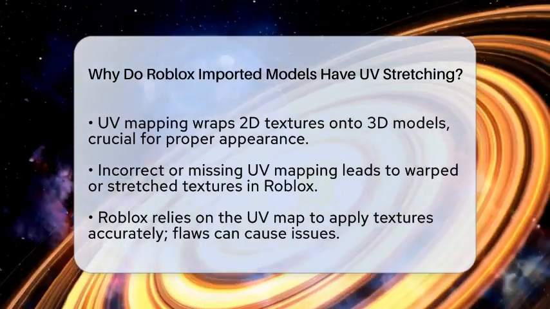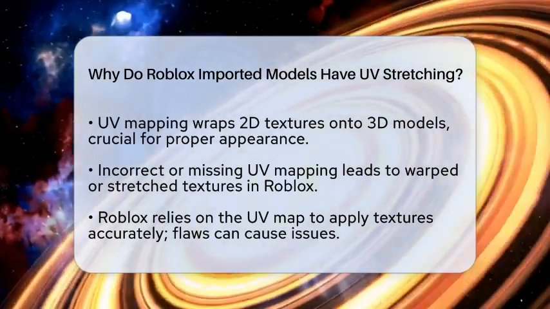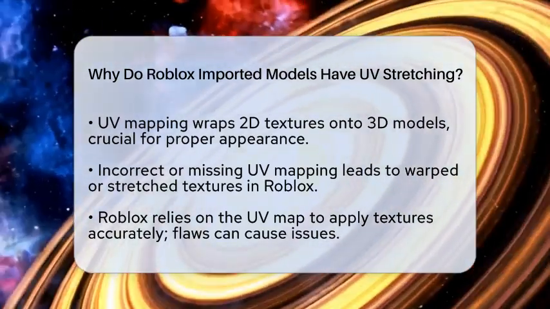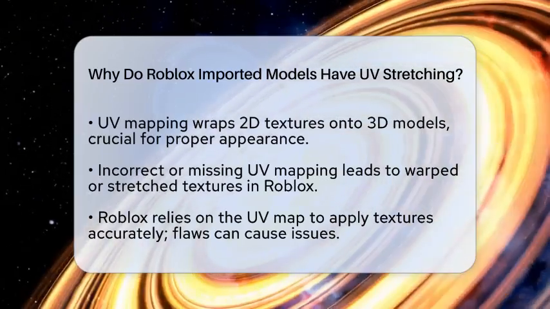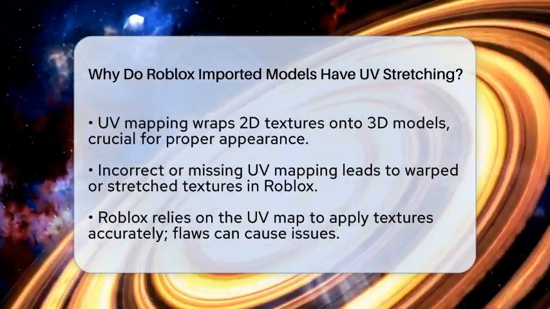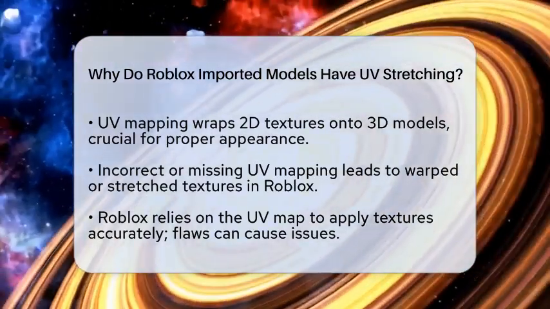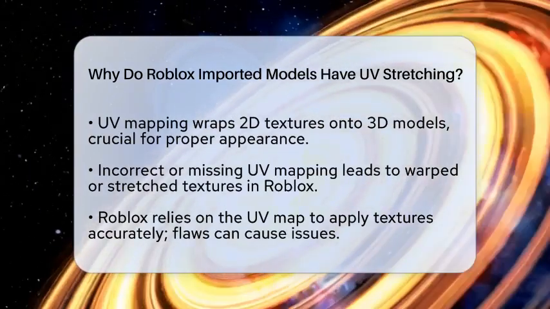This is the method of wrapping a two-dimensional texture onto a three-dimensional model. If this mapping is incorrect or missing, you will see textures that look warped or stretched. When you import a model into Roblox, the game engine relies on the UV map to place textures correctly. If the UV map is flawed, Roblox tries to apply textures anyway, which can lead to those stretched appearances.